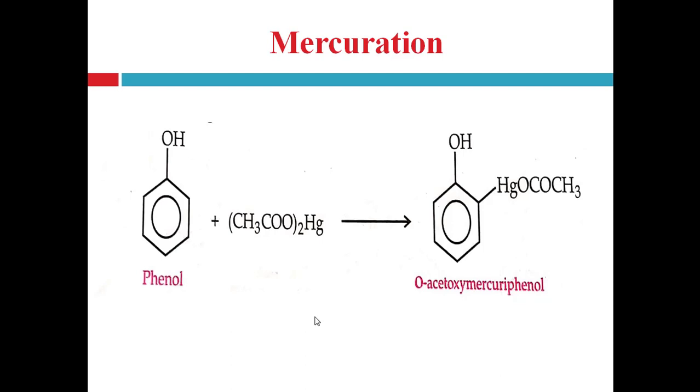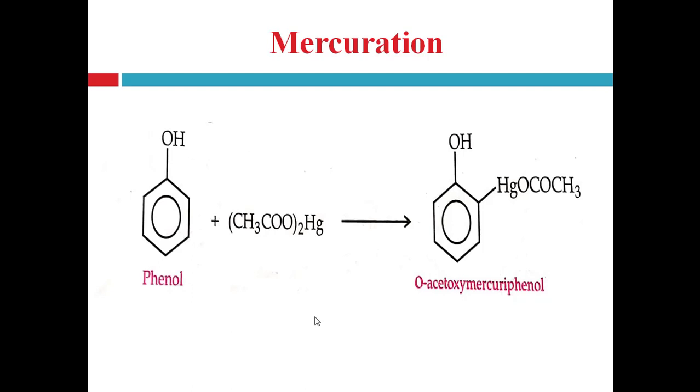So these are the different special reactions of phenol, right? They include the diazo coupling reaction in which an orange-red dye is produced, right? Then the Kolbe reaction, that is the carboxylation of phenol, which will produce salicylic acid.